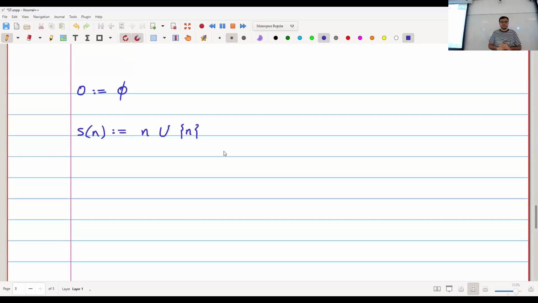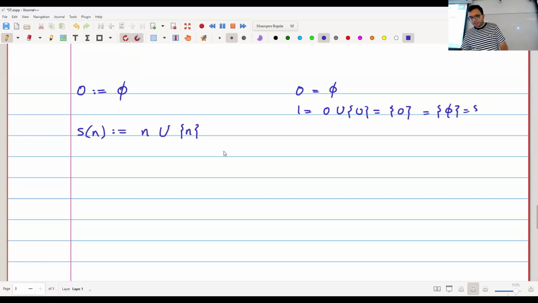Okay. So what does this mean? Let's just do some examples. So 0 is the empty set. 1 is 0 union with the set that only has 0 in it. So 1 is this set. Or I can write it like this, or I can also write it like this. So that's what 1 is.